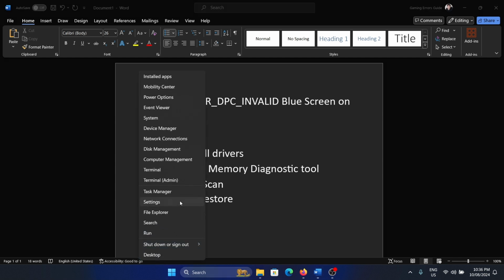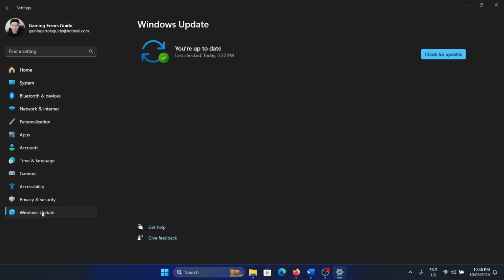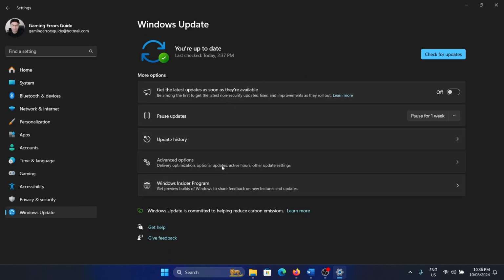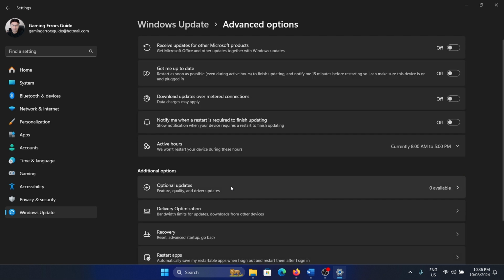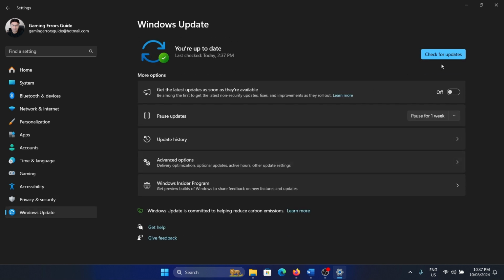So right click on the start button and select settings from the menu. Go to the Windows Update tab on the list on the left hand side. Select advanced options in the right pane. Select optional updates and install all optional updates that are available. Return to the Windows Update page and click on check for updates.